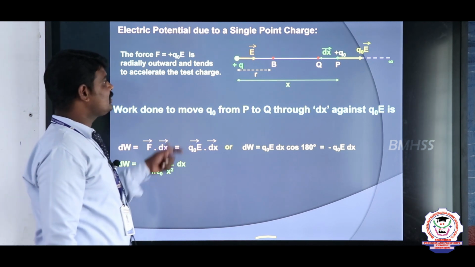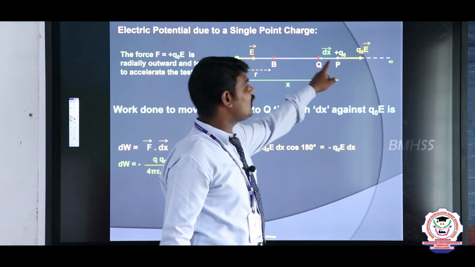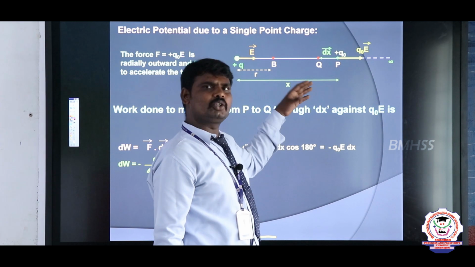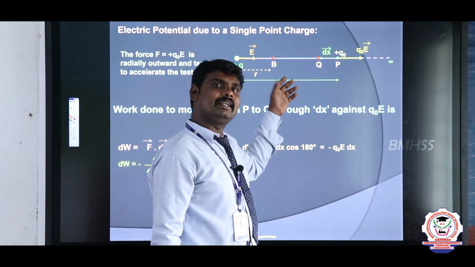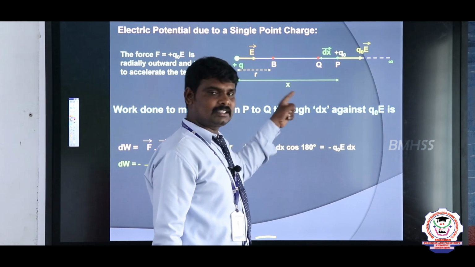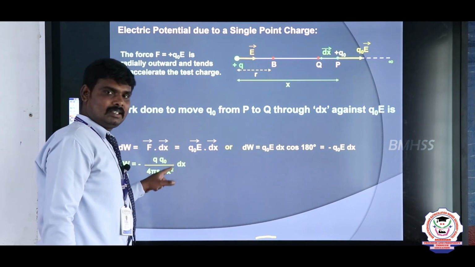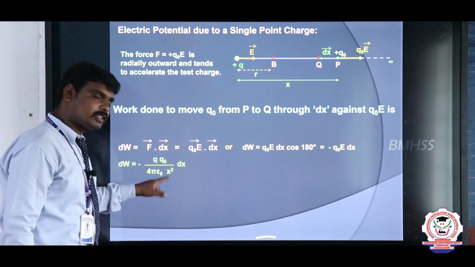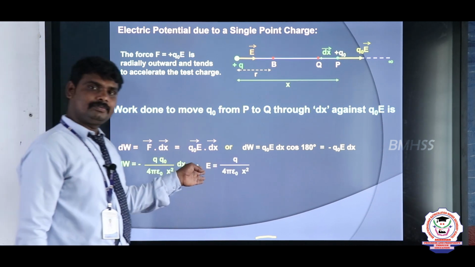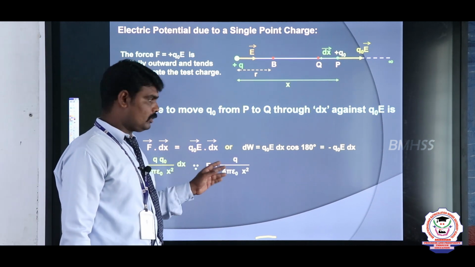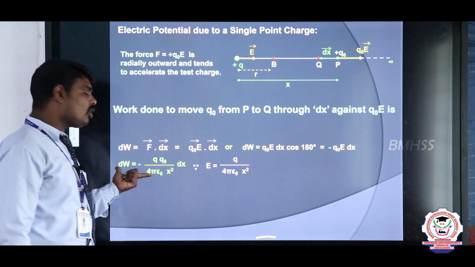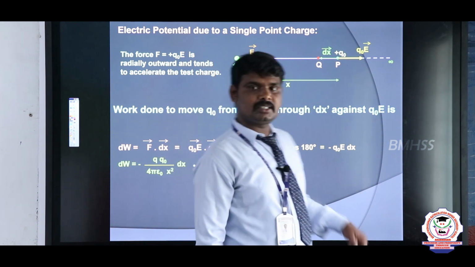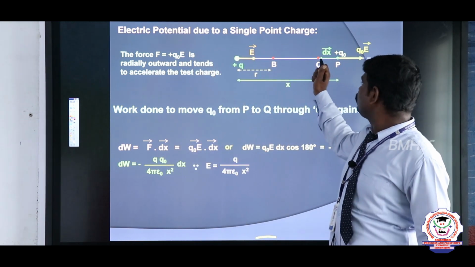Here I am taking the distance between the positive charge and the point P as x, or you can take R or any other letter. Here I am taking x, that's why the formula will change, x square into dx. Here Q divided by 4 pi epsilon naught into x square is nothing but what? E. This is the electric field formula. Okay. So this is the small amount of work done moving a positive charge from P to Q.